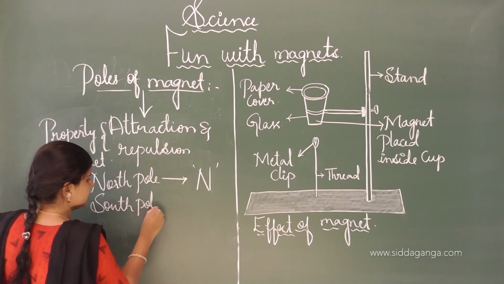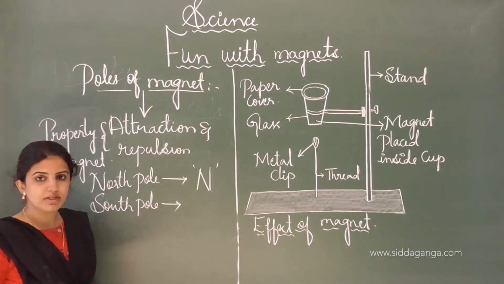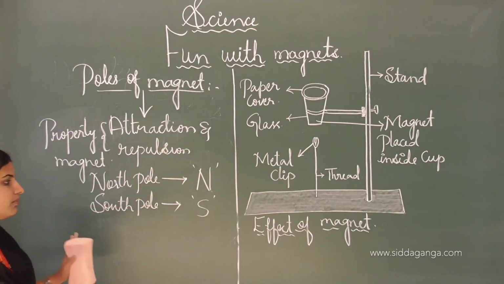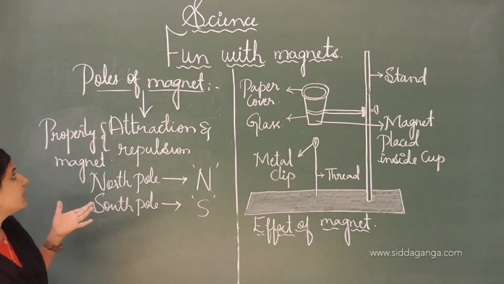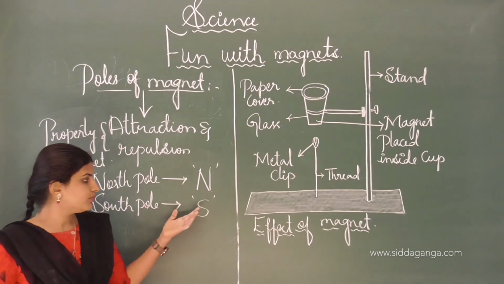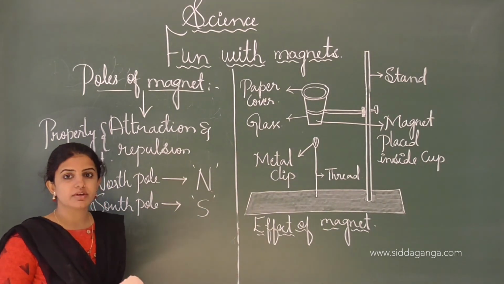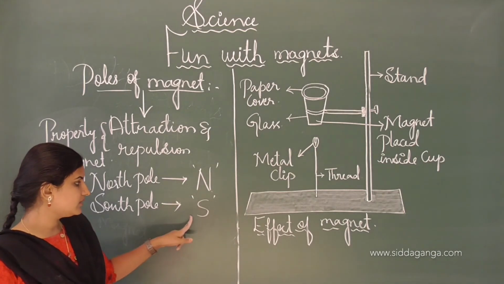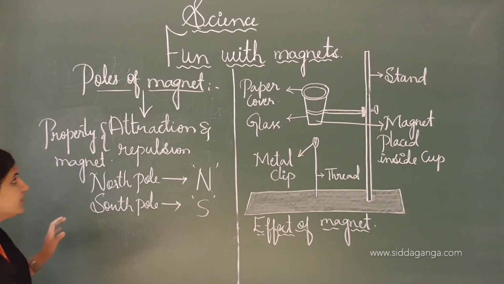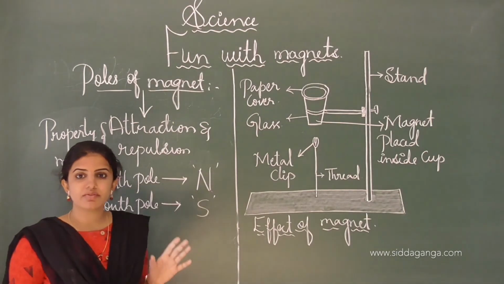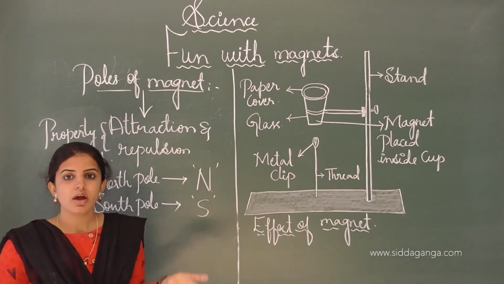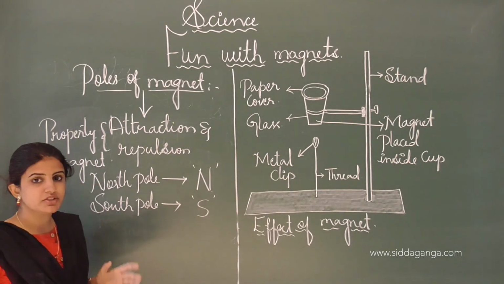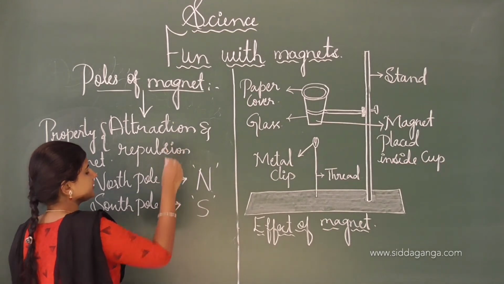South pole is always represented by the symbol S. These are the two poles of the magnet. From this heading we learned about the south pole as well as the north pole. In a magnet, both poles will be present. And here the magnet shows the property of attraction as well as repulsion, which we will discuss later.